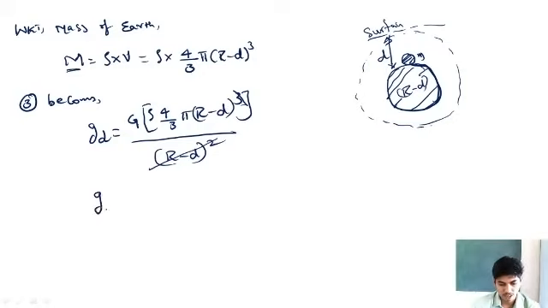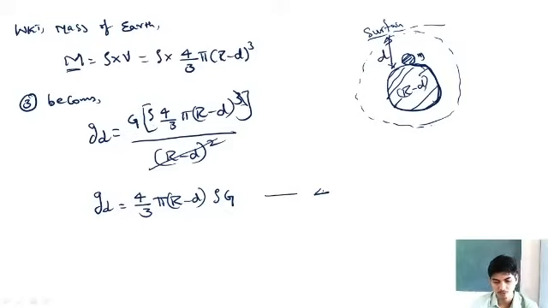So gd can now be written as 4/3 pi (r minus d) into rho into capital G, and I'll call this equation number 4. So this is acceleration due to gravity at depth d.